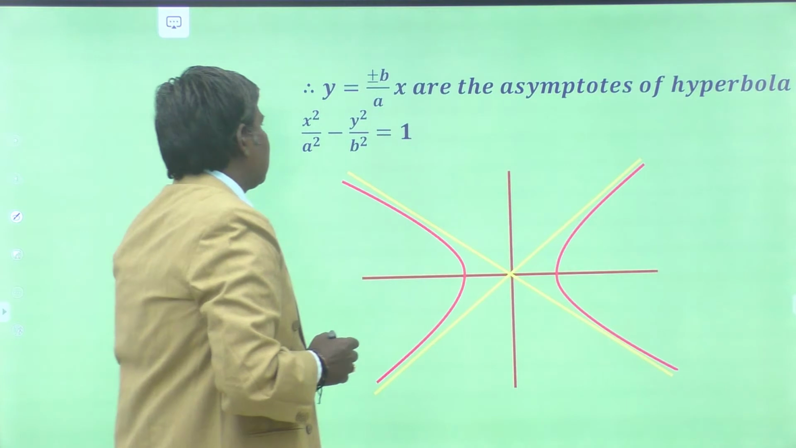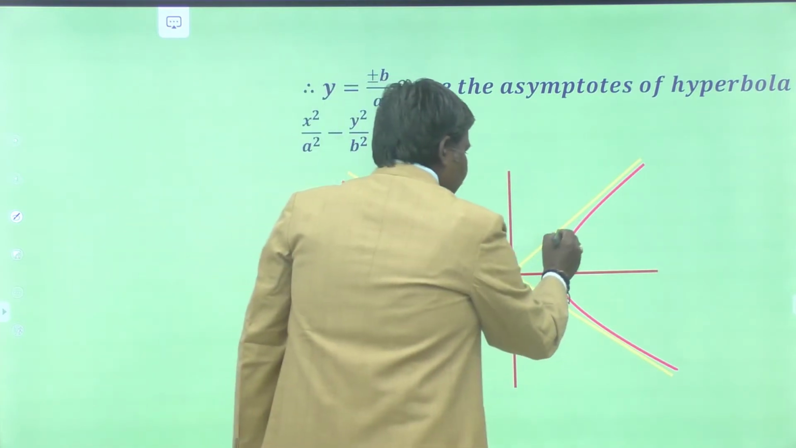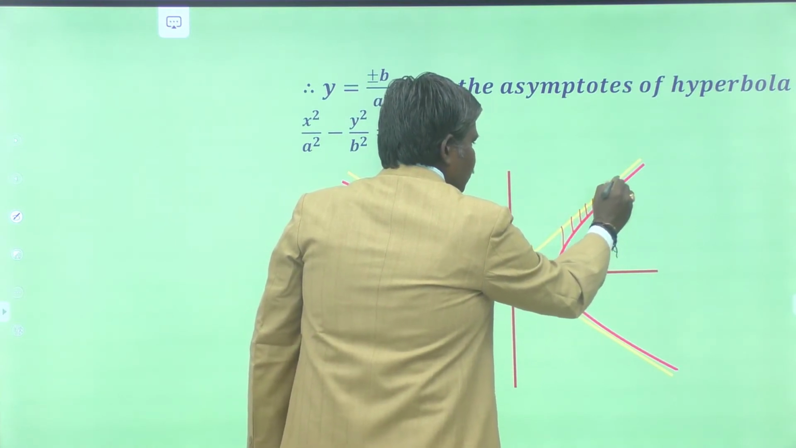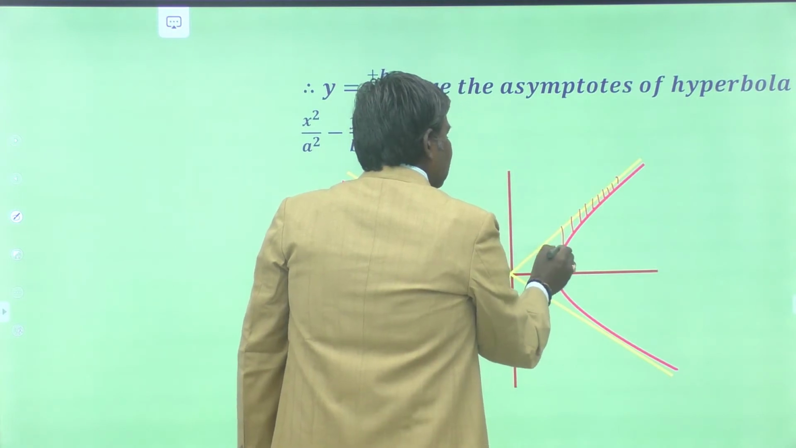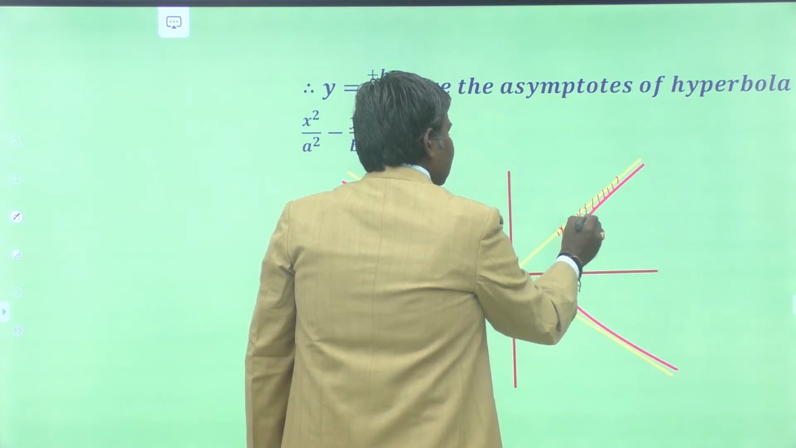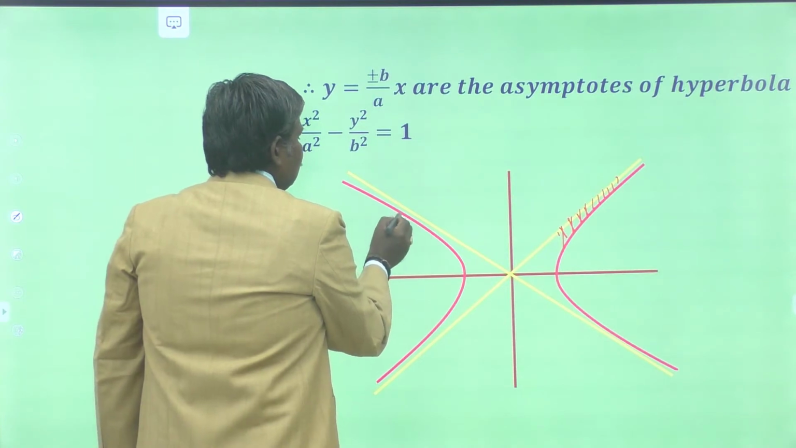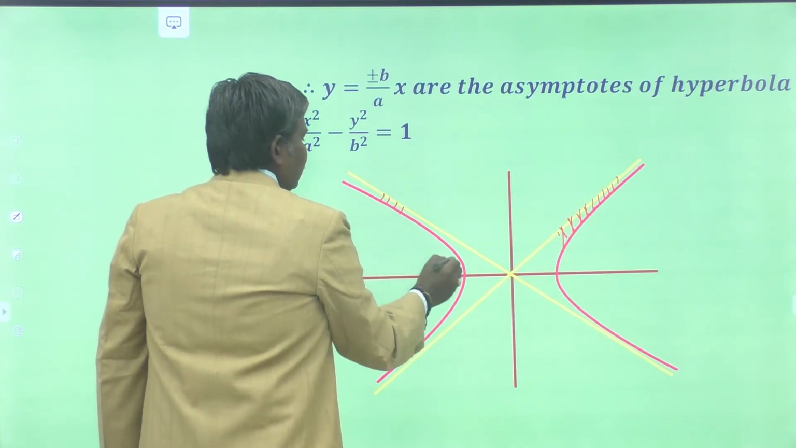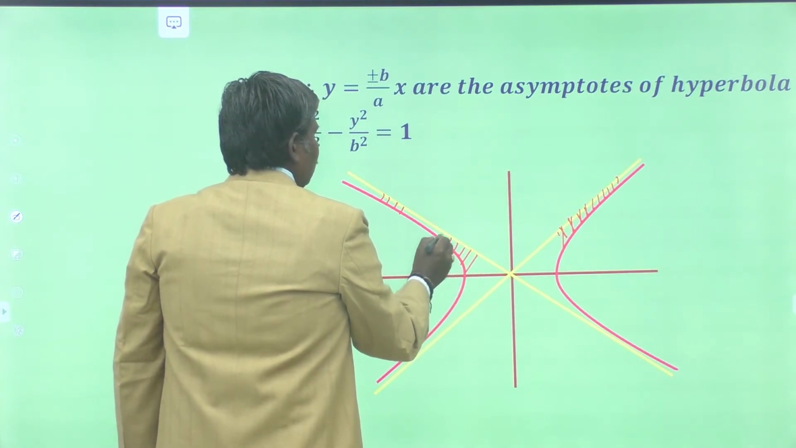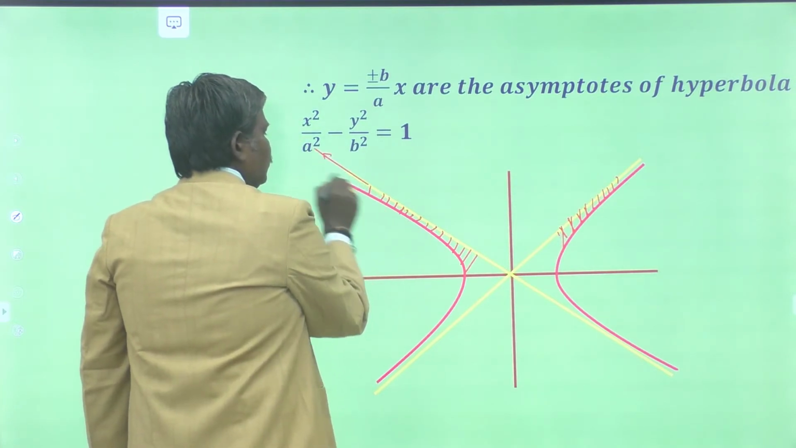Y equal to plus or minus b by a into x are the asymptotes of the hyperbola. See here the difference approaches what? 0. That means the perpendicular distances from a point on the hyperbola to the tangents, these are the perpendicular distances that become what? 0. Here also the perpendicular distance becomes 0. So here the distance is something, here the distance is something. So the distance becomes 0. Therefore, this is an asymptote to that curve.